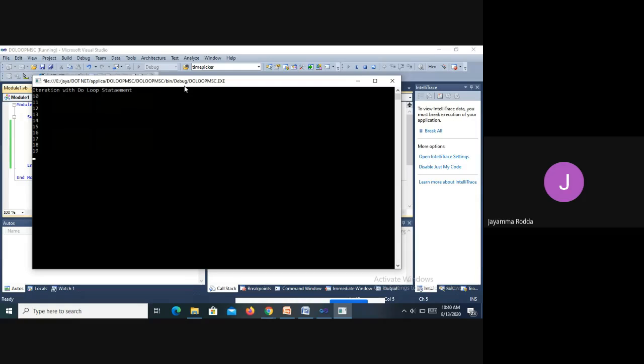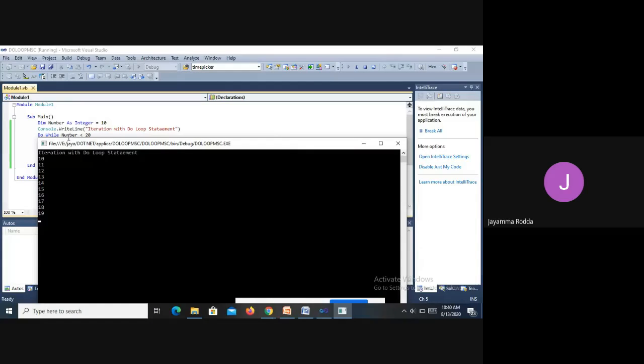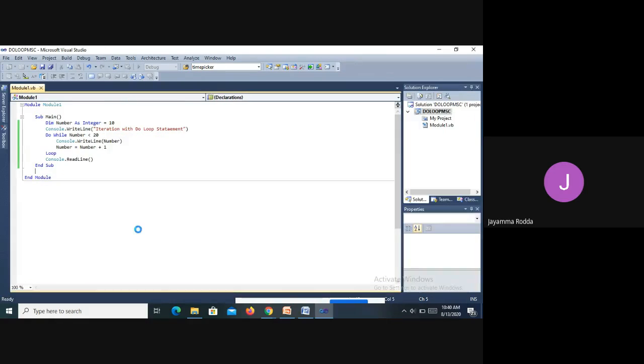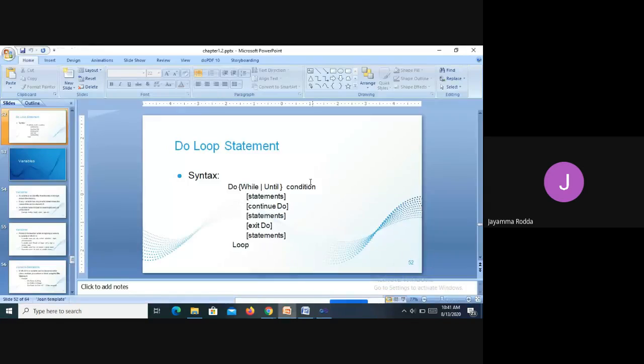Look at this. 10, 11, 12, 13 until 19 only it is printed because we have given a condition while number less than 20. Okay. So this is about the while loop. Next.